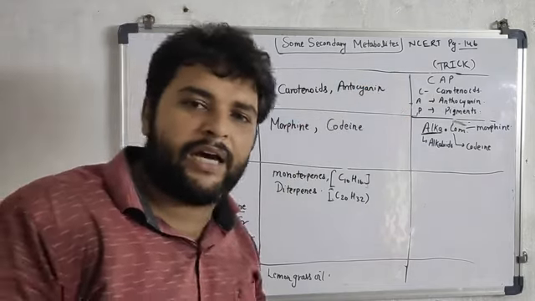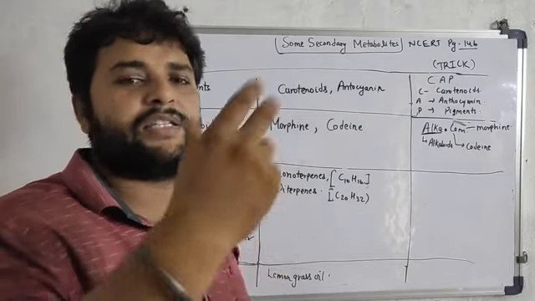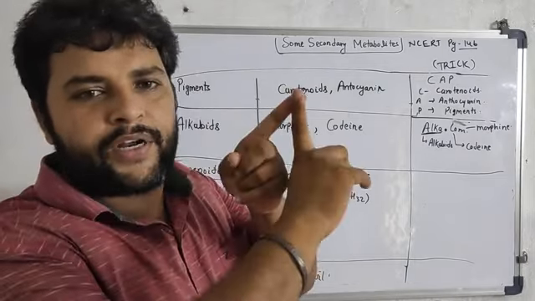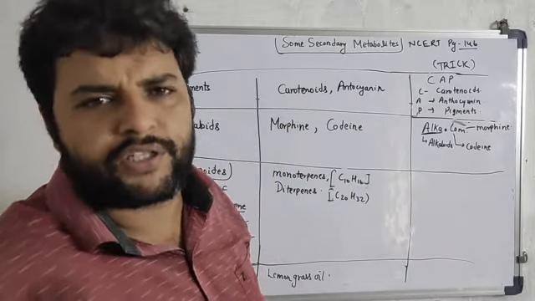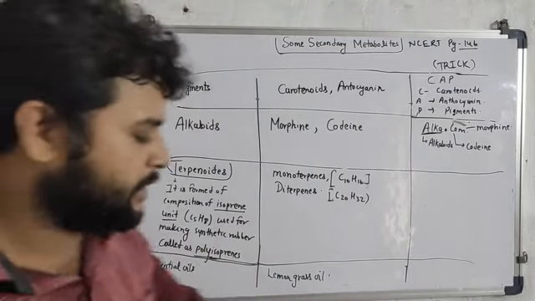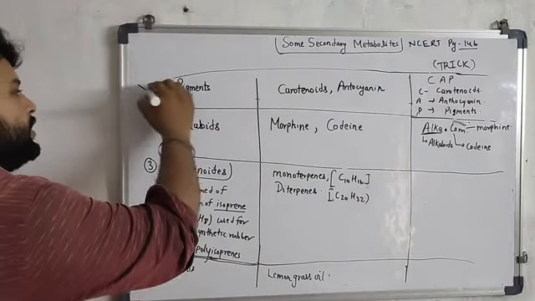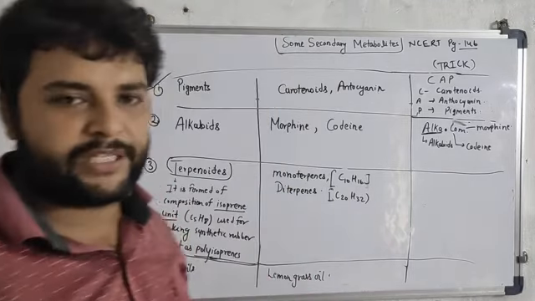So these are pigments. You can learn this as a simple trick. Cap: C for carotenoid, A for anthocyanin, and these two are pigments. Okay, so the first has been completed. Note this point. This is the first secondary metabolite.